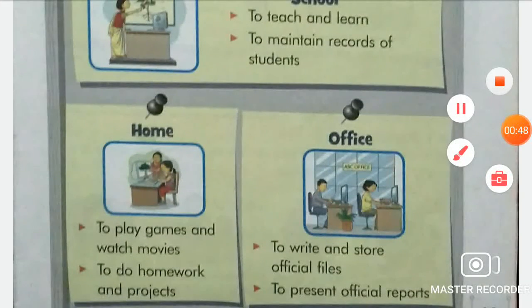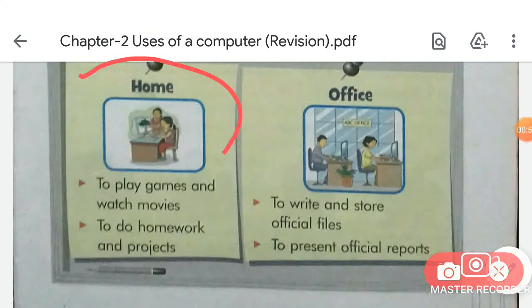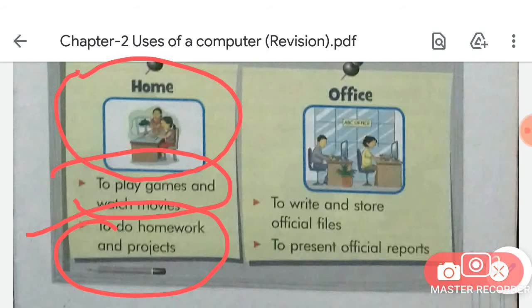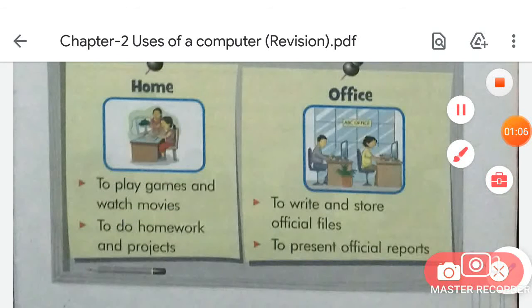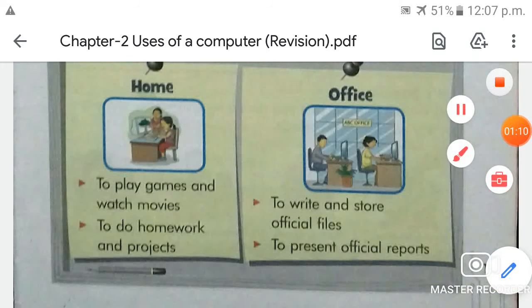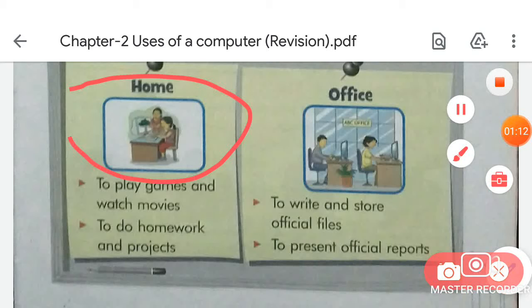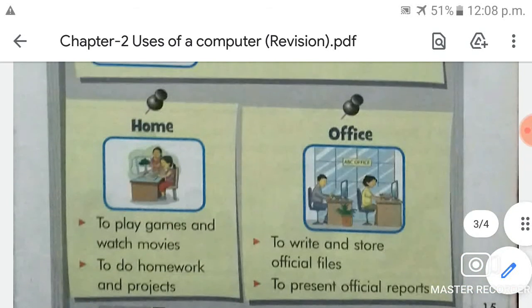And the next place where computers are being used is home. We use computers at our home to play games and watch movies and to do homework and projects. So we can also do our homework and projects on a computer. We can play games and watch movies on it. Is that clear?